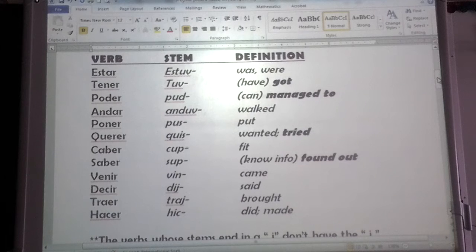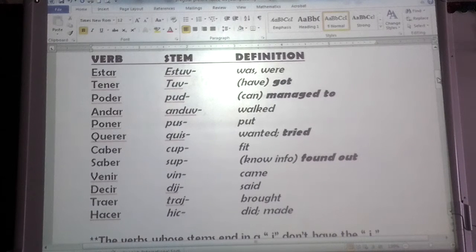Andar, the stem is anduv, and it means walked. That may be a new verb for you. Poner, the stem is pus, and the verb means put. Querer, the stem is quis, and it can either be wanted or tried. That's a new definition. Caber, the stem is cup, and the verb means to fit.